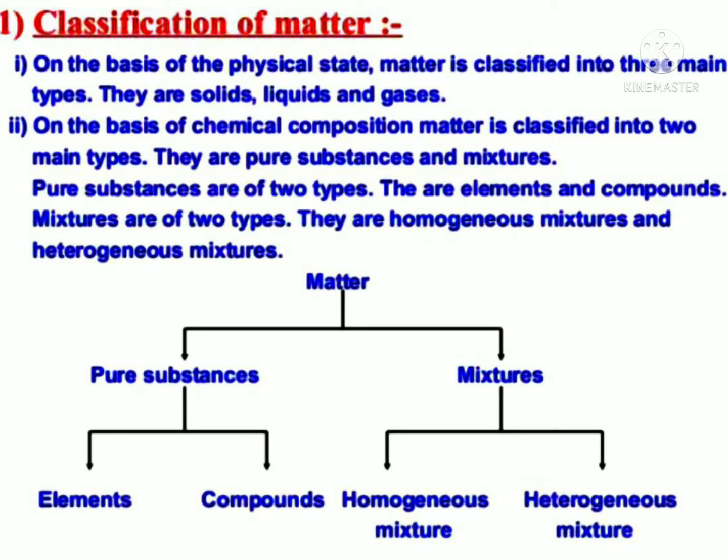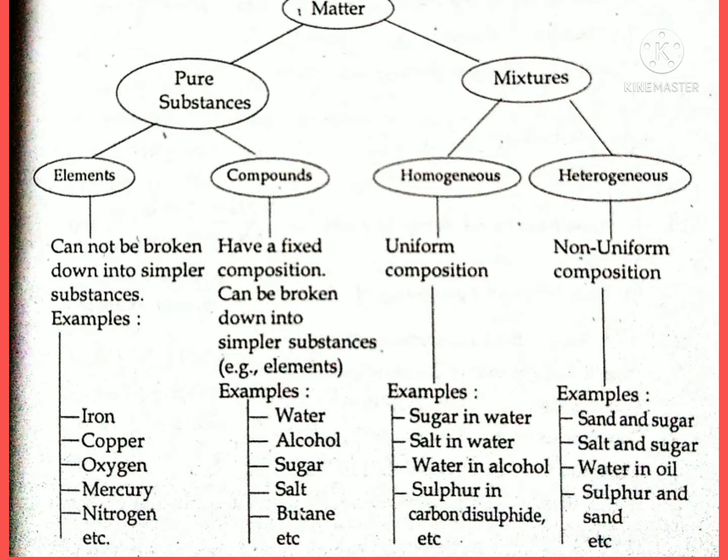Pure substances are of two types: elements and compounds. Mixtures are of two types: homogeneous mixtures and heterogeneous mixtures. Elements cannot be broken down into simpler substances.